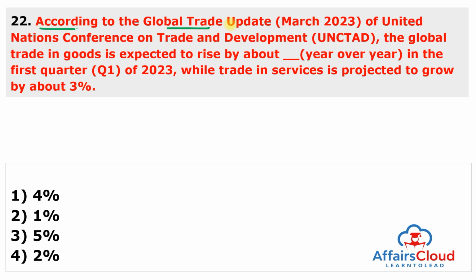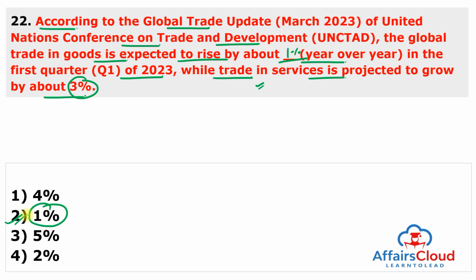According to the Global Trade Update of the United Nations Conference on Trade and Development, global trade in goods is expected to rise by about 1% year over year in the first quarter of 2023, while trade in services is projected to grow by about 3%. So, trade in services will grow by 3% and trade in goods will grow by 1%. So, the answer to this question is second.